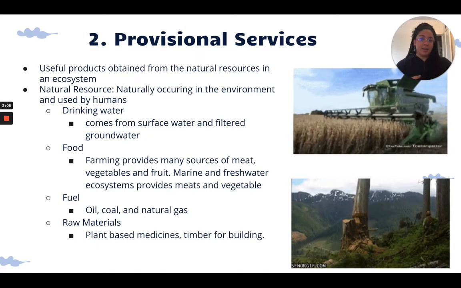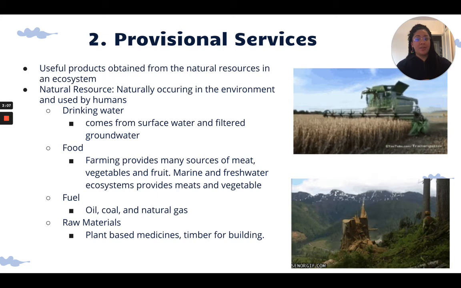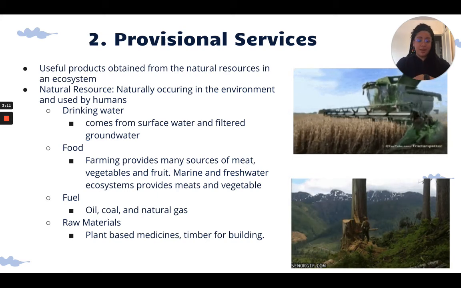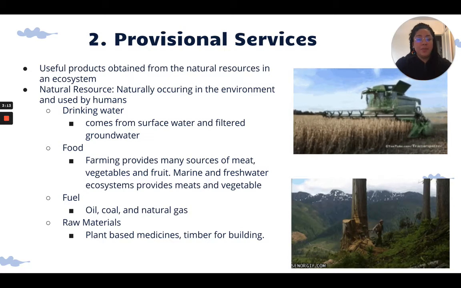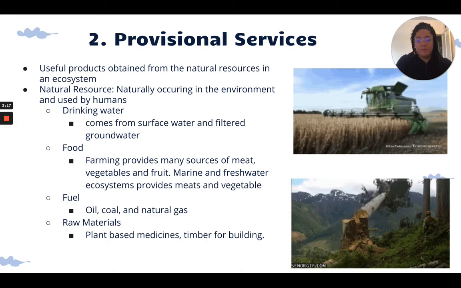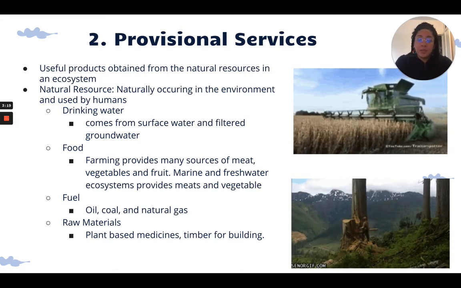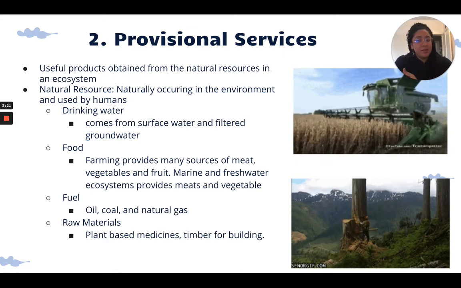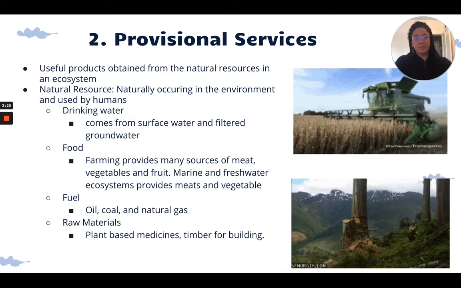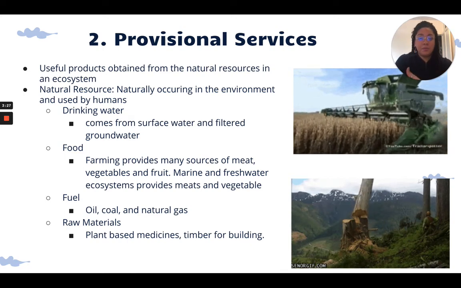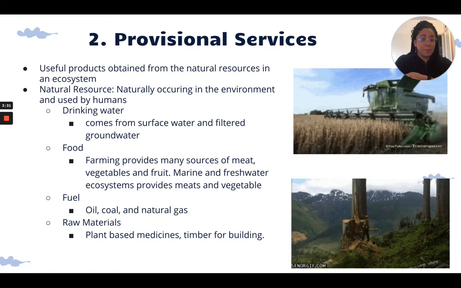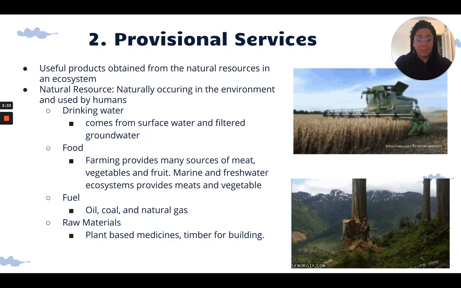So that could be, again, drinking water. That could either come from surface water or from groundwater in our environment. We could get food. Farming helps us get either meat, vegetables, fruit, fish, all these different things that our ecosystem provides for us to eat. We could also get fuel from oil and coal and other natural gas like methane or propane.